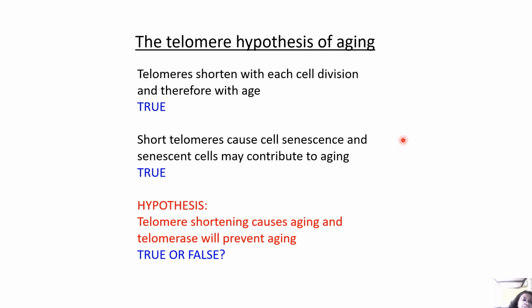Now, the telomere hypothesis of aging: telomeres shorten with each cell division and therefore with age. Short telomeres may cause cell senescence, and senescent cells may contribute to aging. True.